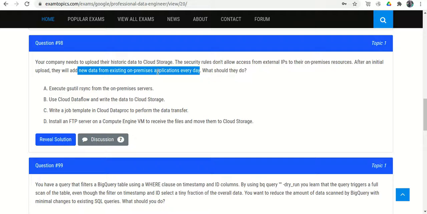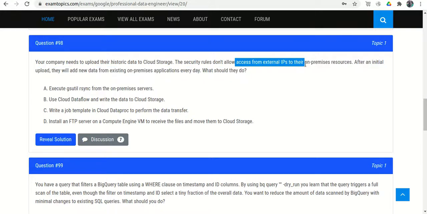They told that they need to upload the data from on-premises to the cloud every day. But how will they upload the data, because no external IP can access their resources? So the first option is to execute gsutil rsync from their on-premises server. That gsutil command will directly upload the data from on-premises, so there is no need for external access to the on-premises, but on-premises can have outer world access. So option A looks okay.